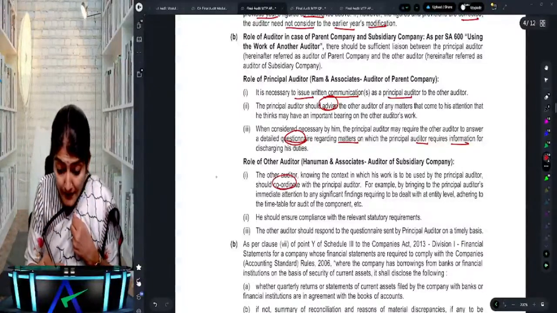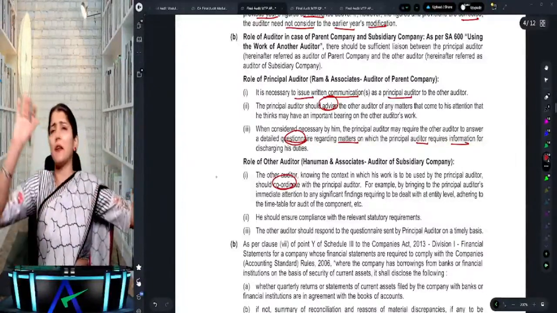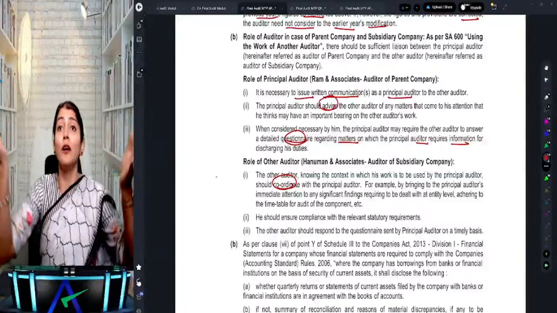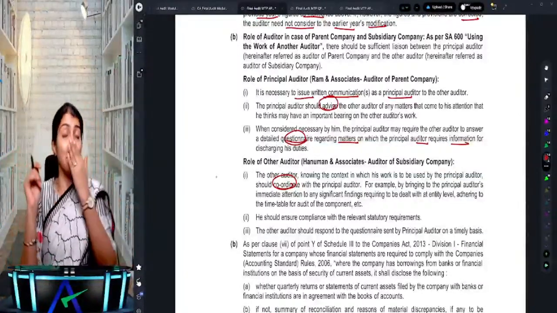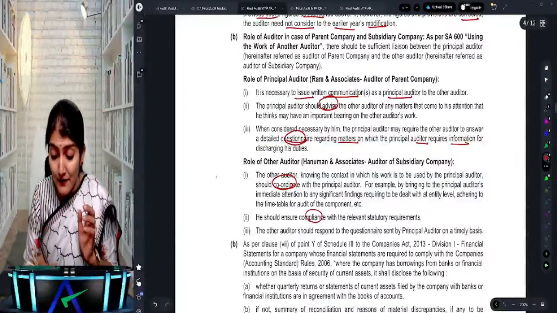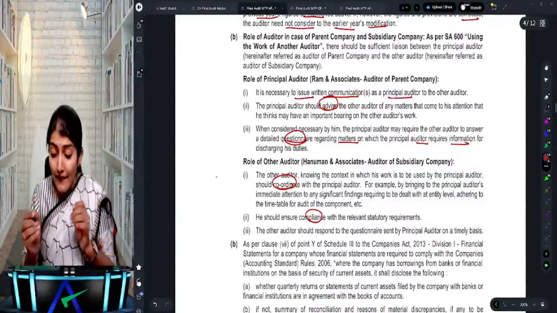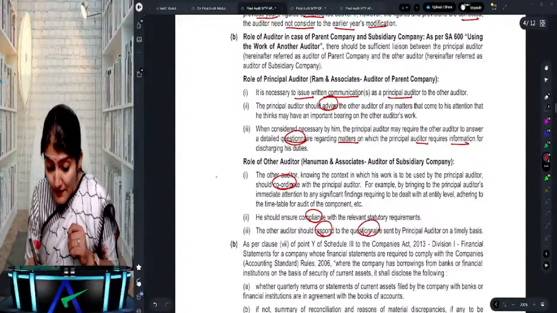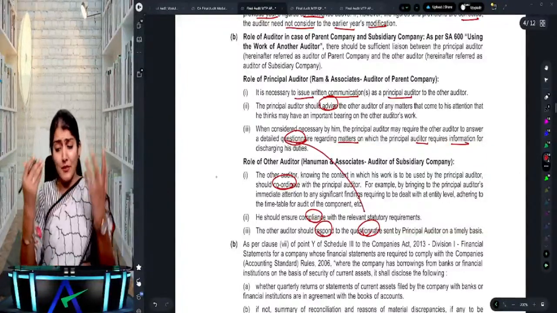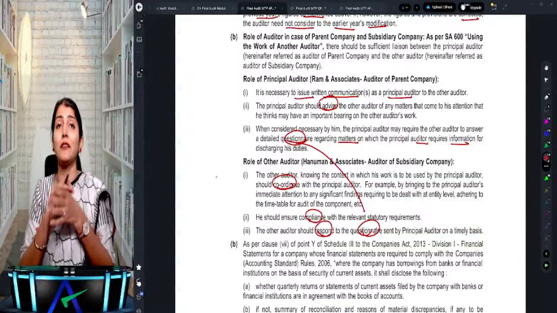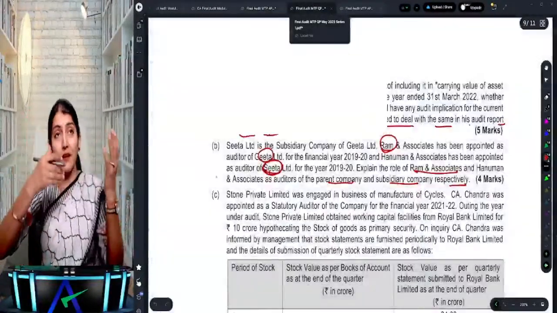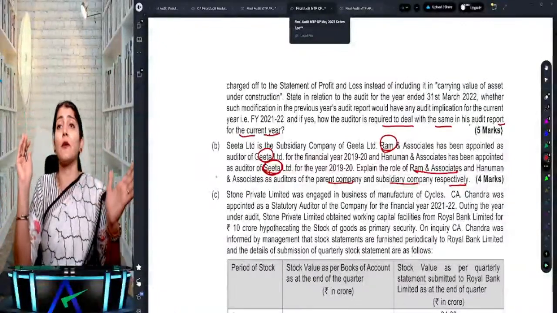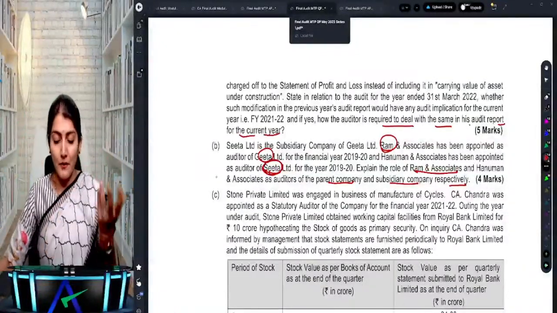Then what is the role of the other auditor? He has to coordinate with the principal auditor. He cannot say, principal auditor, I don't listen to you. No. You have to listen to him. So what does it say? Coordinate with the principal auditor, ensure compliance with the relevant statutory requirements, and the other auditor has to respond to the questionnaire sent by the principal auditor on a timely basis. So the principal auditor has to send a questionnaire, and the other auditor has to respond to the questionnaire.